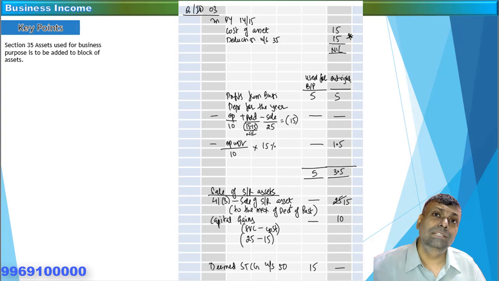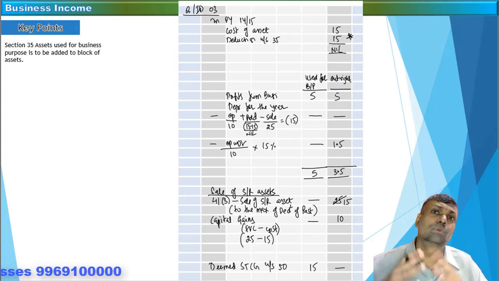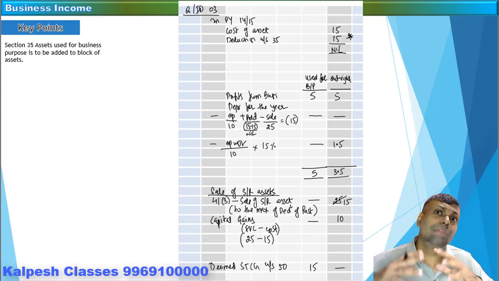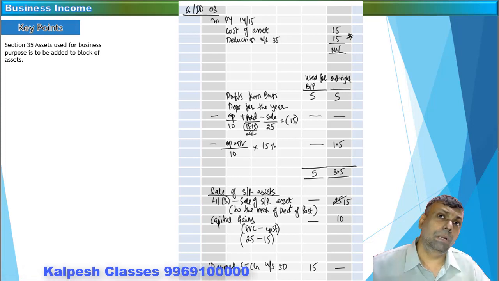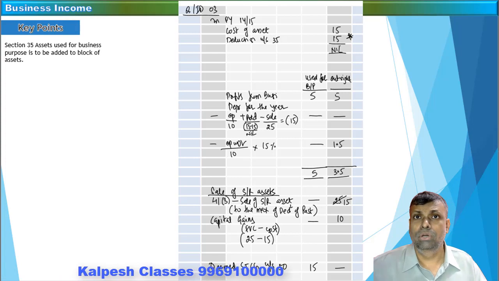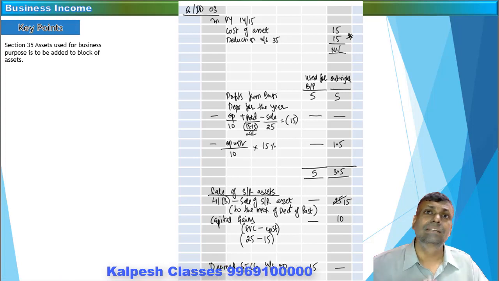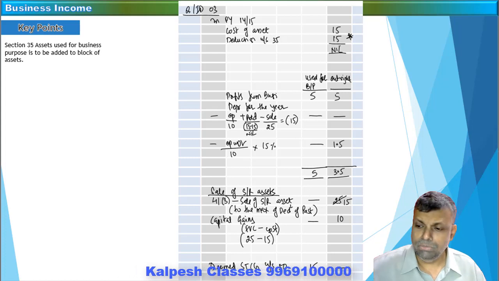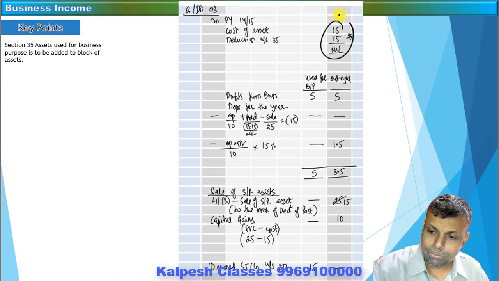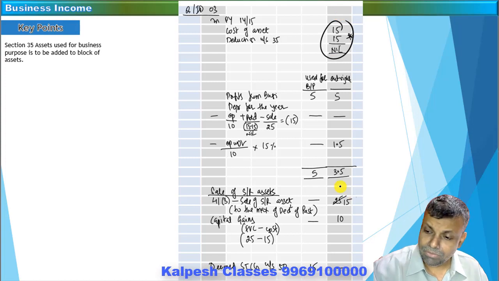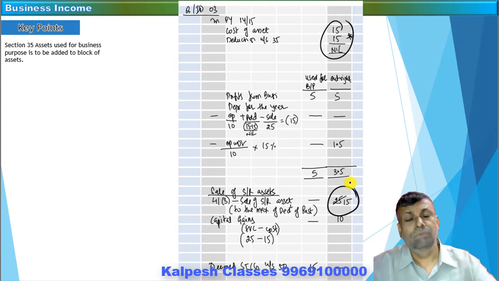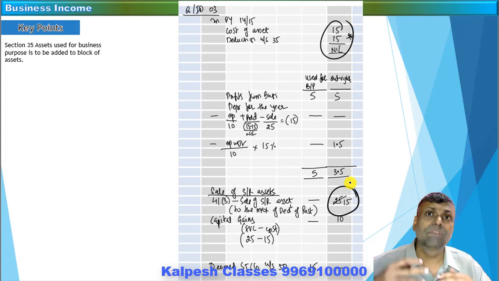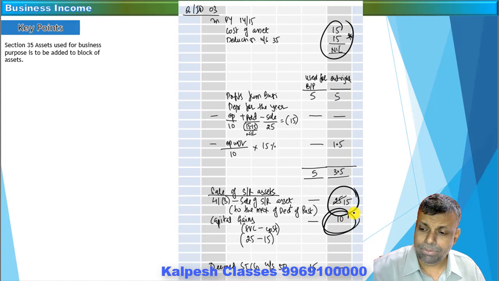But there are also many other kinds of assets, for example scientific research assets, for which you get 100% deduction, and that particular asset is not included in your WDV. So that kind of asset, used for business purposes but not part of your WDV, if sold, is taxable. The general rule is that it is taxable to the extent of the business income deduction. As a basic example, if it was a 15 lakh asset, then to the extent of 15 lakh rupees it will be a deemed income in case the sale price is more than 15 lakh rupees, and the excess, if any, will be regarded as capital gains.